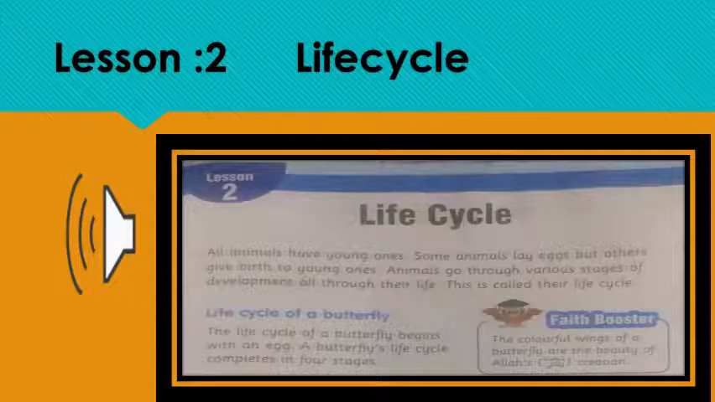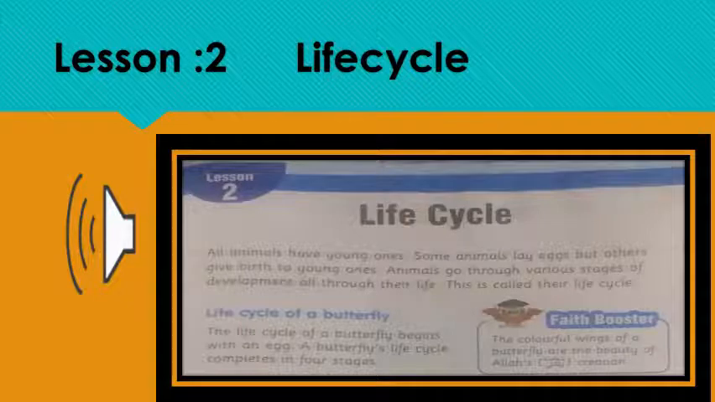Today we will start our new lesson, lesson 2, life cycle. Reading. All animals have young ones. Some animals lay eggs, but others give birth to young ones. Animals go through various stages of development all through their life. This is called their life cycle.